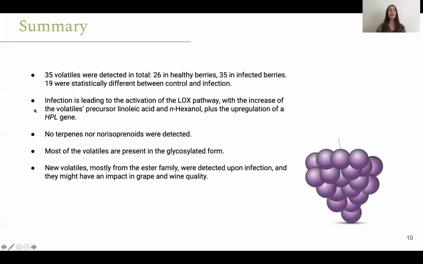So in summary, 35 volatiles were detected and 19 were statistically different between infected and control. Infection is leading to the activation of the LOX pathway with the increase of linoleic acid, that is a precursor, and n-hexanol, plus the upregulation of the HPL gene that we confirmed. We didn't detect terpenes or others, and most of the volatiles were present in their glycosylated form. New volatiles, mostly from the ester family, were detected upon infection, and they might have an impact on grape and wine quality.